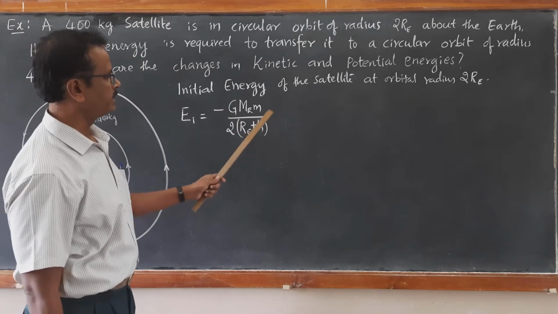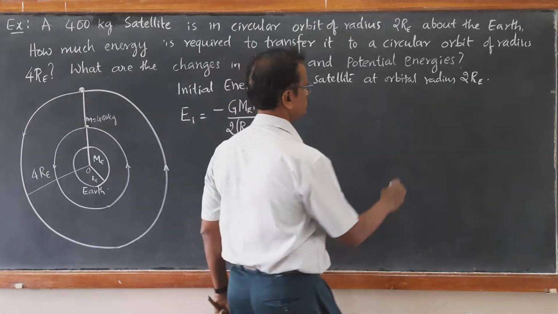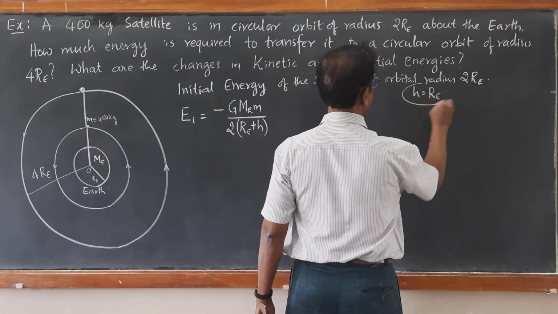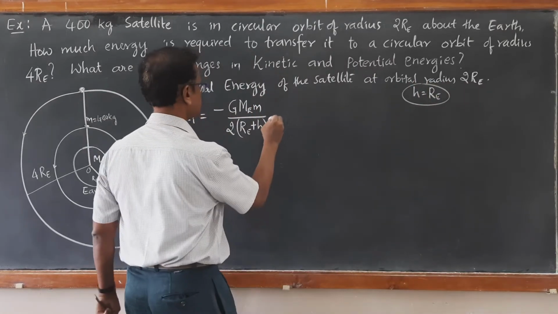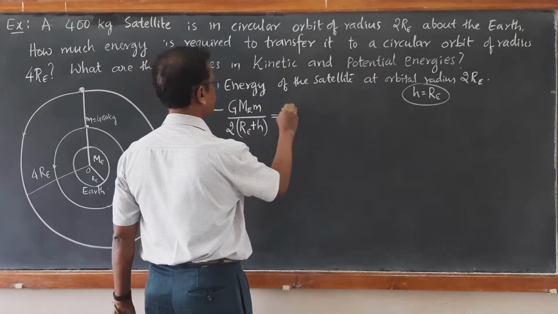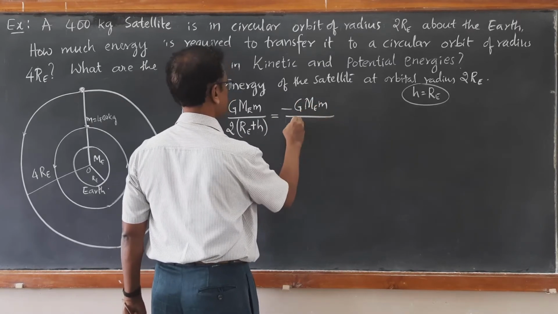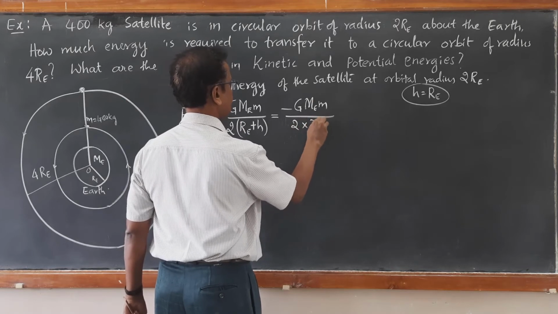Now substitute this height h equal to RE. If you substitute h equal to RE, then it becomes RE plus RE, 2RE, minus GMEM upon 2 times 2RE.